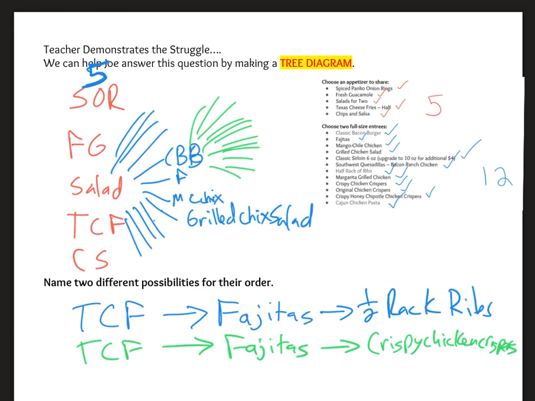And then off of each of those groups, I have 12 choices for Joe. And then off of each of those groups, I have 12 choices for Joe's date. And we can see that that's going to give us a very large number in terms of the total number of choices that can be made.